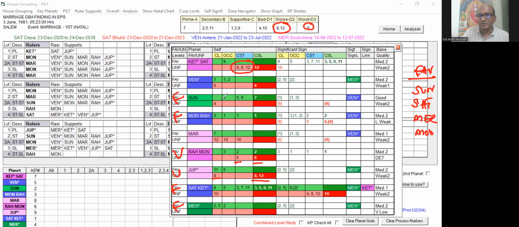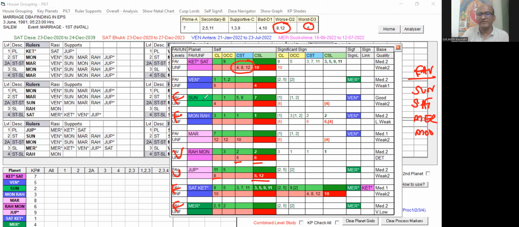Because we look at the house grouping 1, 5, 9, 7 sublord. Then 3, I have taken at the last because it is not having any 2, 5, 7, 11 combination, but it has got very good house grouping of favorable, only no unfavorable. And this Saturn is a very good key planet. So it has been taken, and Mercury.